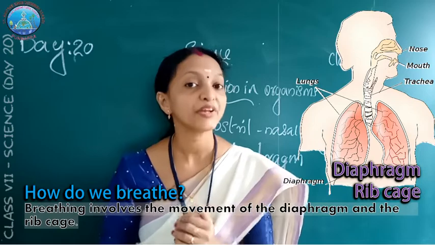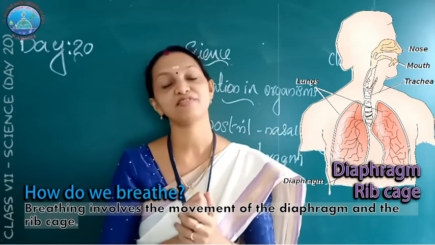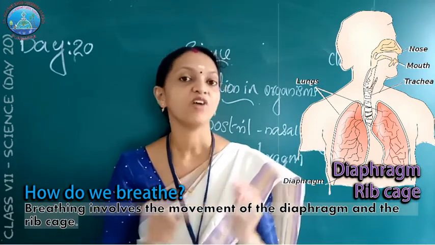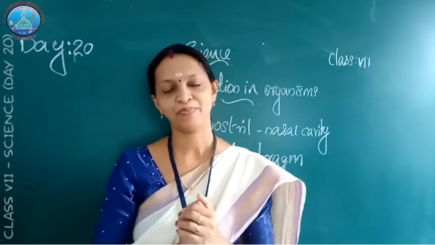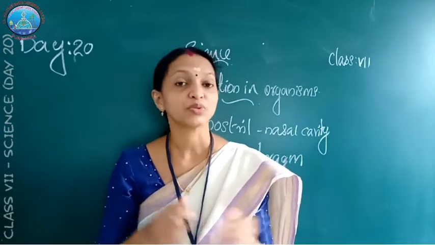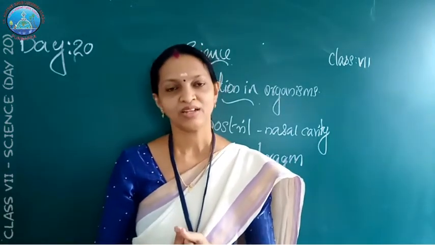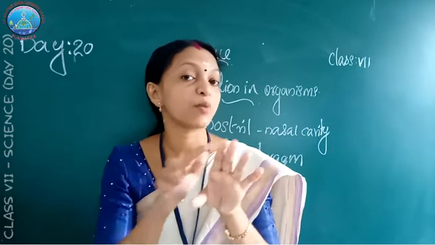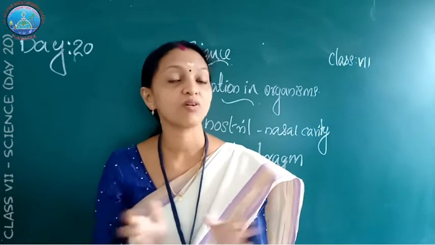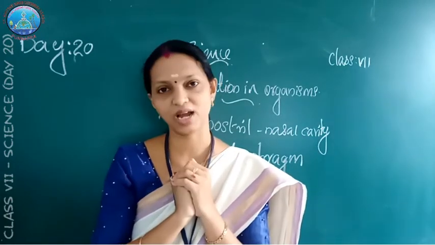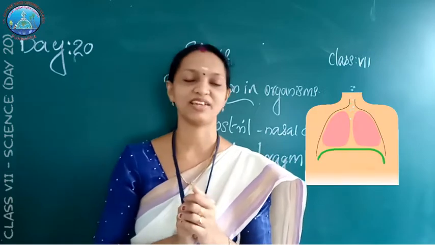Breathing involves the movement of the diaphragm and the rib cage. First, we take in oxygen, and the air passes through our nostrils into the nasal cavity and reaches the lungs through the windpipe. The lungs are located in the chest cavity, and the ribs can be seen on either side of the lungs. The diaphragm is located on the floor of the chest cavity.